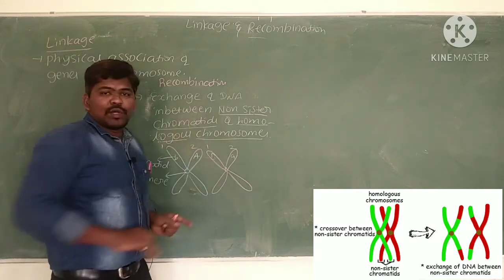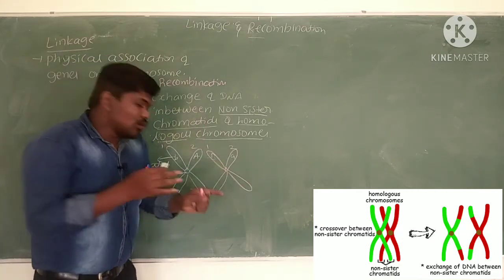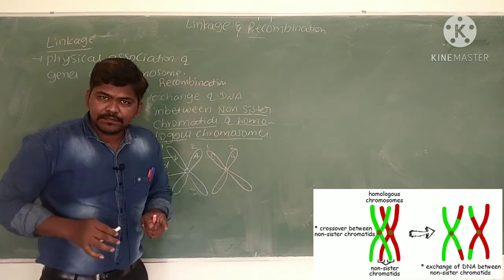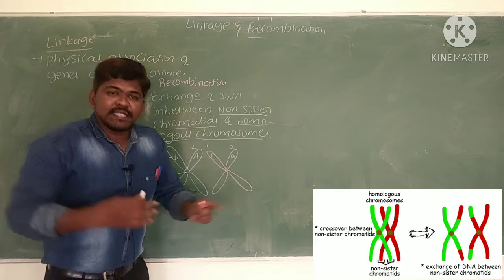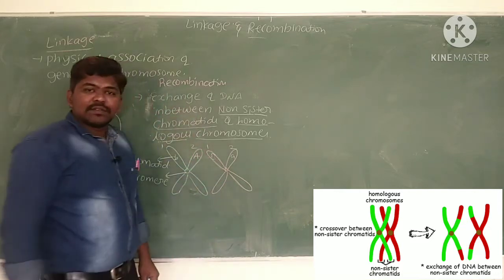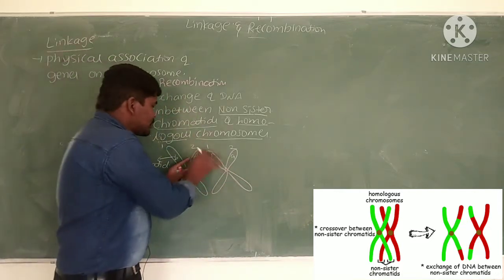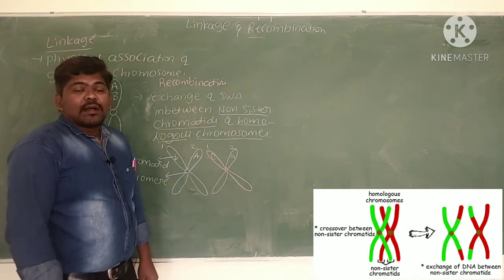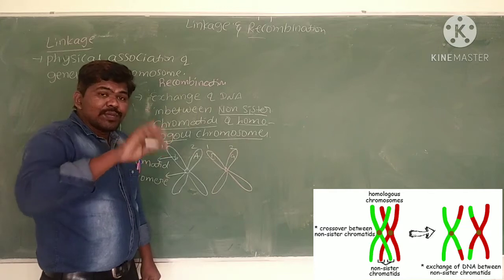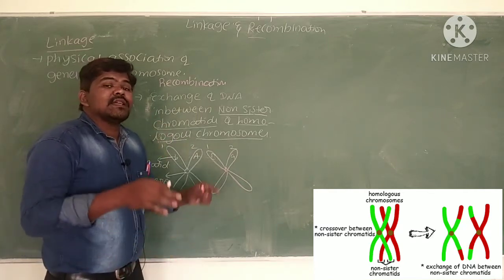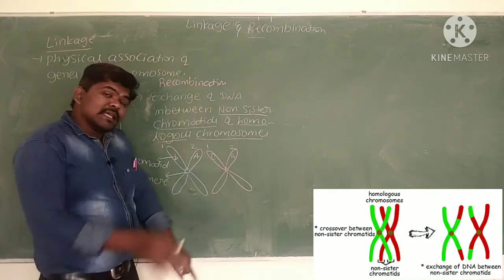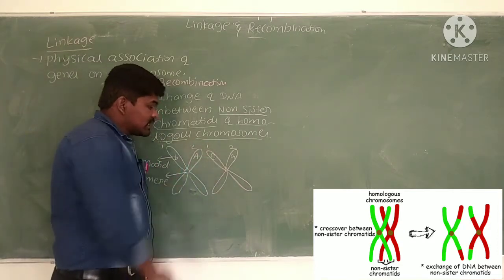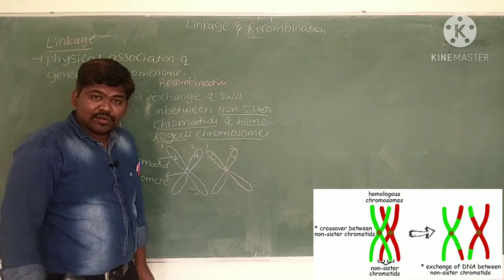Here these two are homologous chromosomes. In homologous chromosomes, these two are non-sister chromatids. There is an exchange of genetic material between these two chromosomes during meiosis, mainly at prophase 1 of meiosis. Simply you can say that during the formation of gametes, there is an exchange of genetic material between the two non-sister chromatids of homologous chromosomes.